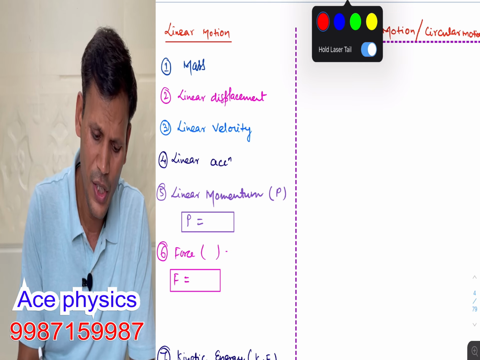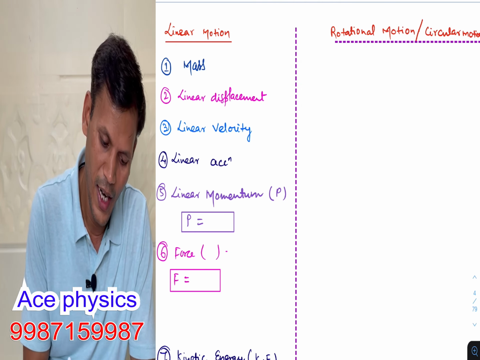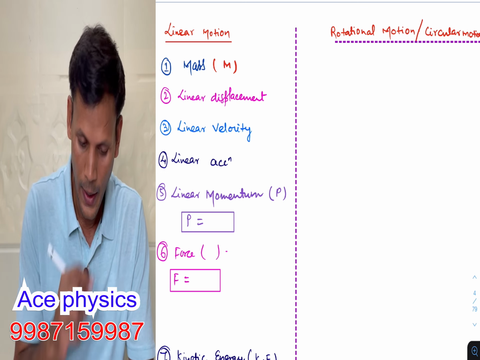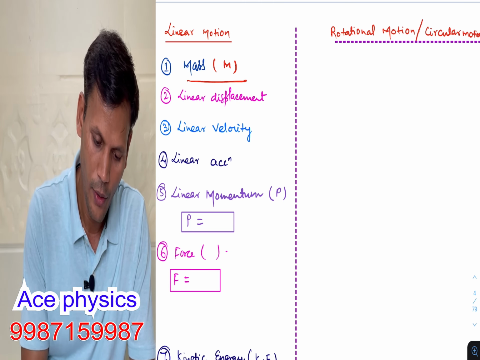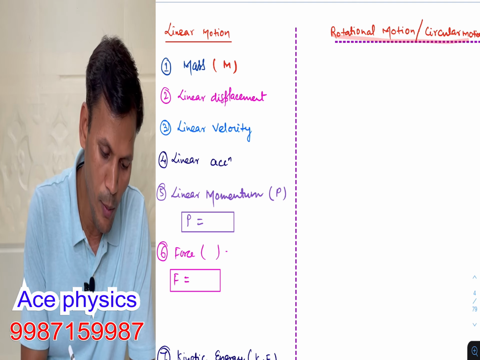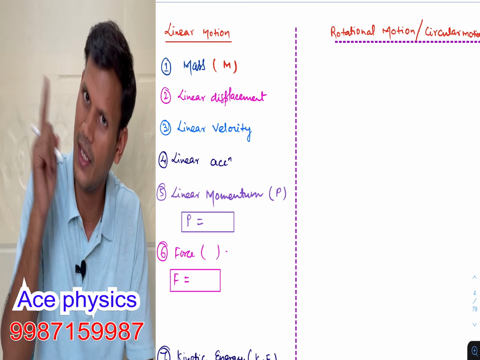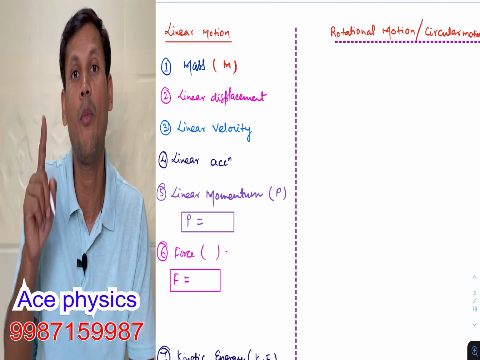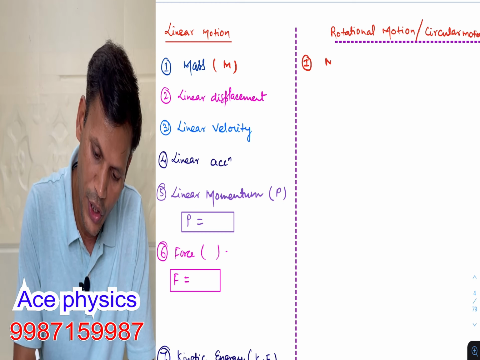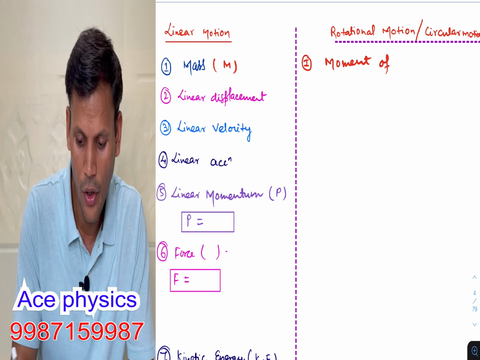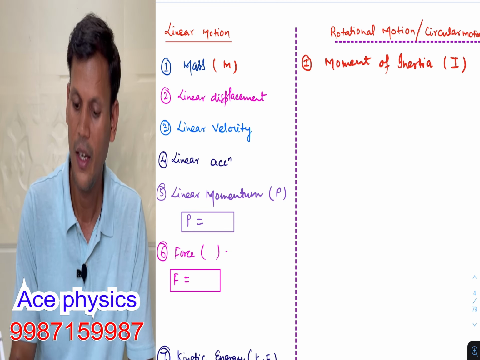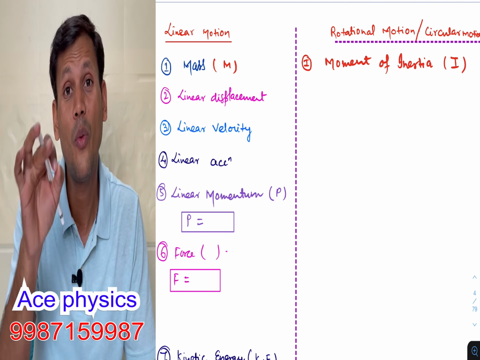So in linear motion, mass is there, and we know mass is the measure of inertia and mass is represented by capital M. Next part, in case of rotational motion में rotating body का mass नहीं होता, mass होता है, but we calculate its moment of inertia. तो यहाँ पे first part I will write moment of inertia, and moment of inertia is represented by I. So we have to remember only notation.